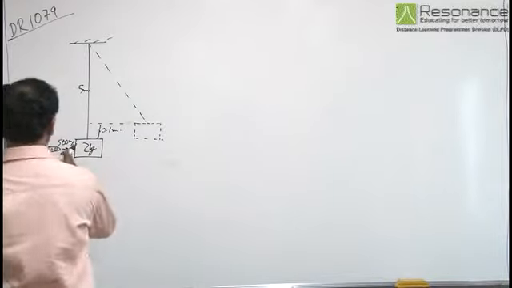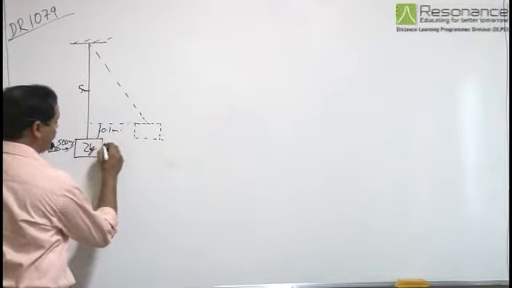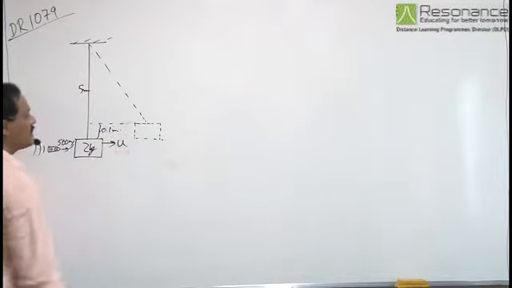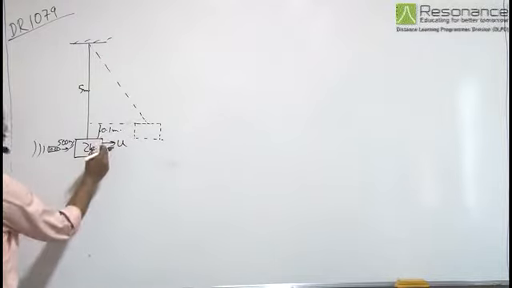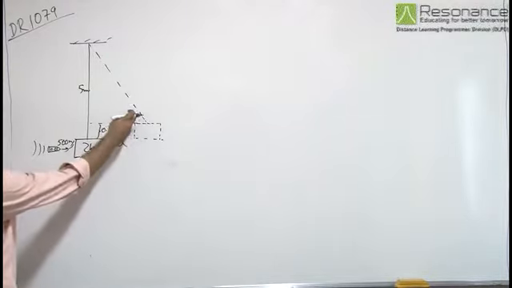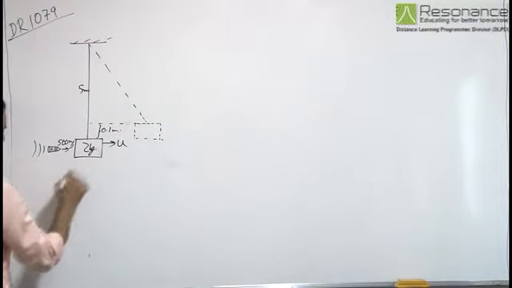So first, when the bullet passes through the block, let the velocity acquired by the block be u. And with this velocity, with its kinetic energy, its potential energy increases as its height increases.